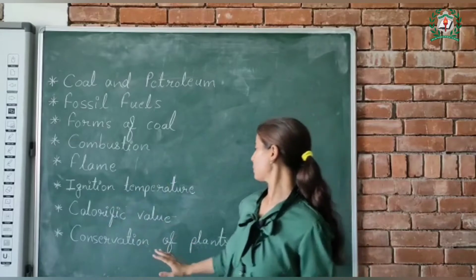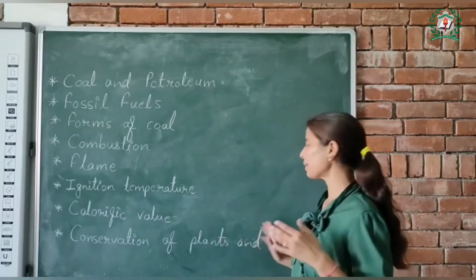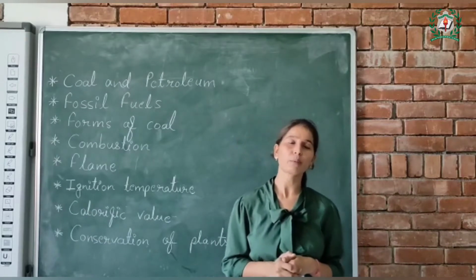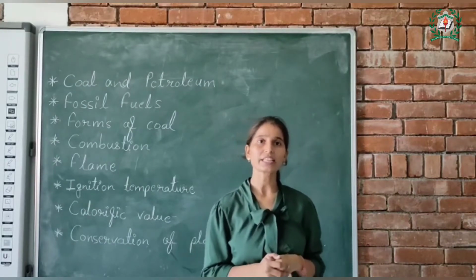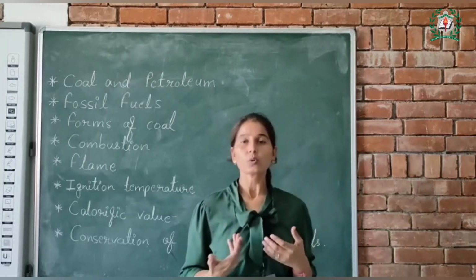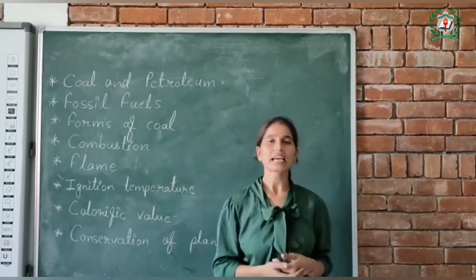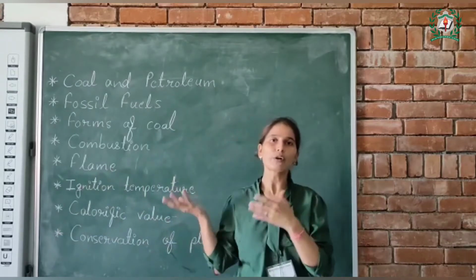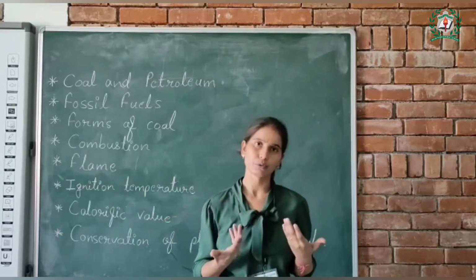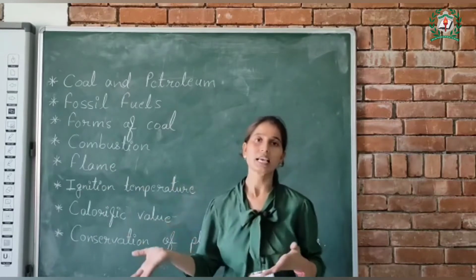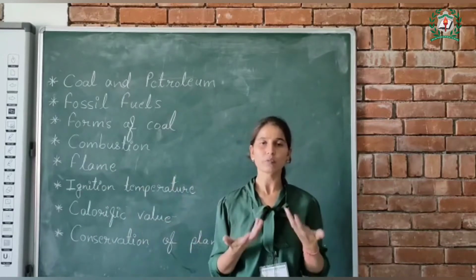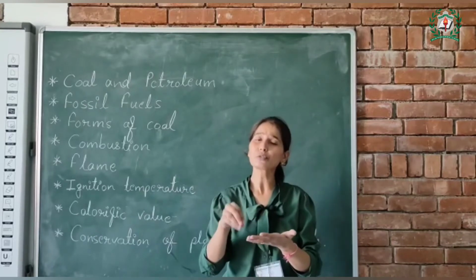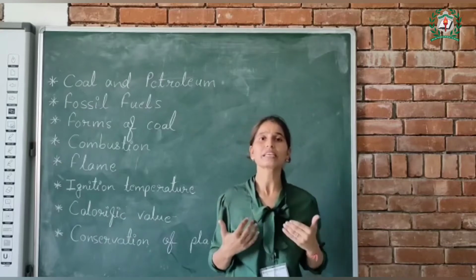Next is conservation of plants and animals. As we know that deforestation is one of the major problems of our society, right? Because only we are the ones cutting down trees and using that place for agriculture. So we should not use those forests for our use only. If we won't have those trees, then how will we get this oxygen which we breathe in during our breathing process? Planting of trees is as important as breathing.